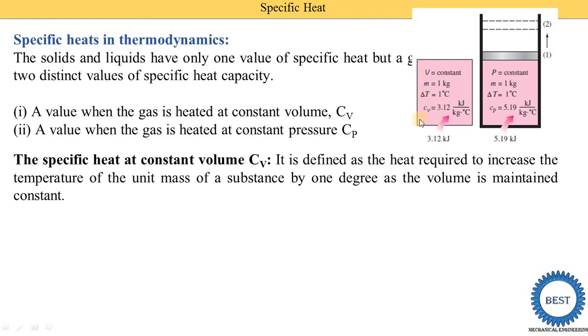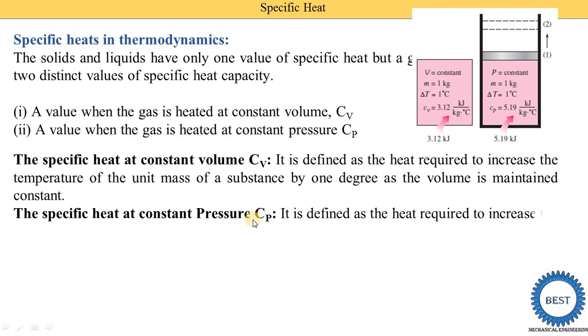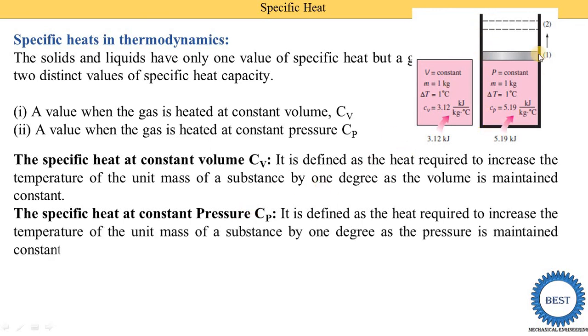Here you see this is a container, and the container volume is fixed and we fill 1 kg of substance here. Means the volume of the gas is not able to change. Because it has a fixed mass, it is called constant volume. Now the second is the specific heat at constant pressure, and it is denoted as Cp. For that, here you see the second image is a cylinder piston arrangement.